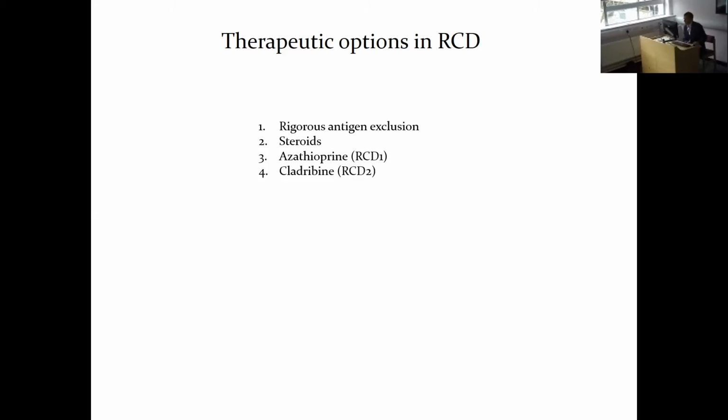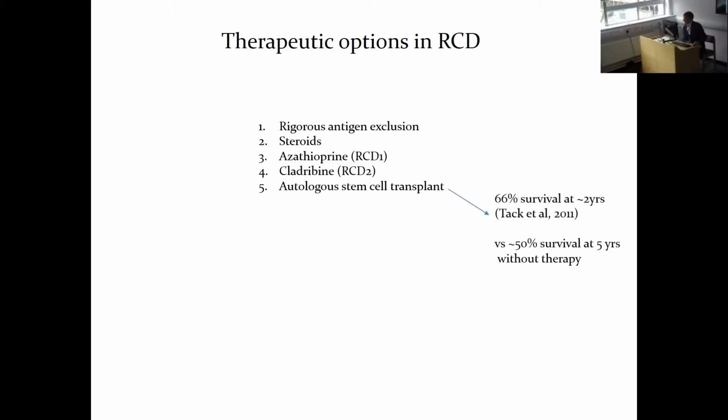There is a hint that azathioprine might increase the rate of or risk of progression to lymphoma in type 2 refractory celiac disease. Finally, for those who have not responded to cladribine, the option of autologous stem cell transplantation is there. Relatively small numbers of patients have undergone this, and disappointingly, I think to date 3 of them have developed lymphoma after the stem cell transplant.